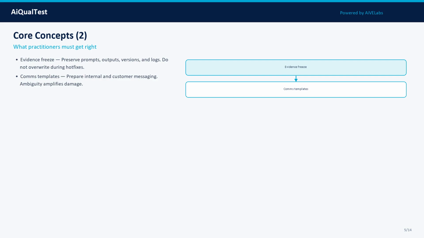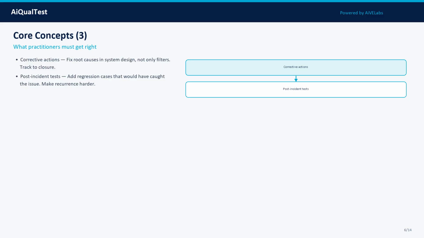Concept 4: Comms Templates. Prepare internal and customer messaging. Ambiguity amplifies damage. In practice, treat this as a measurable property: define what good looks like, attach evidence, and track it across model, prompt, data, and tooling changes.